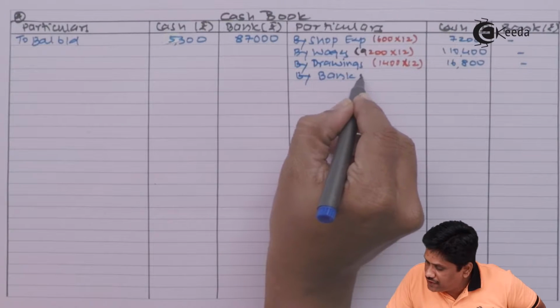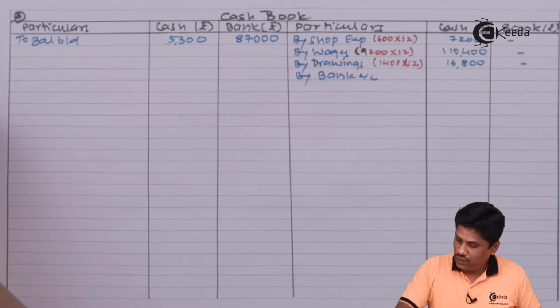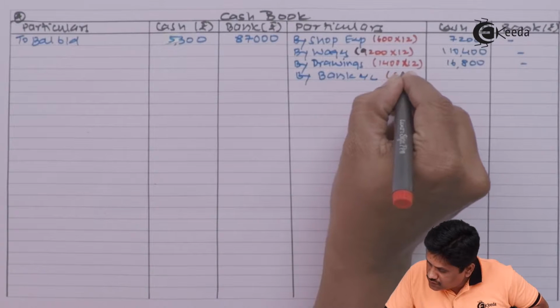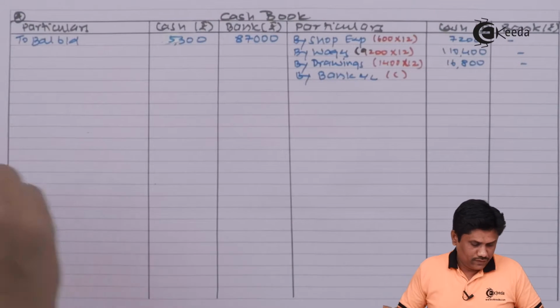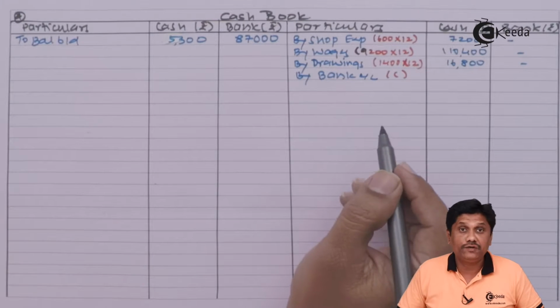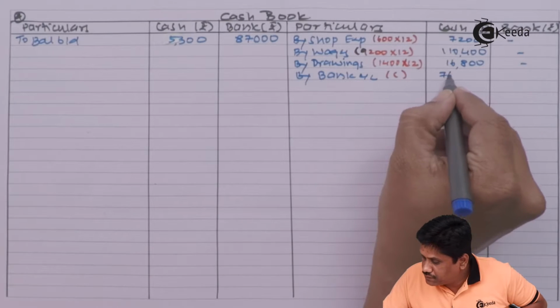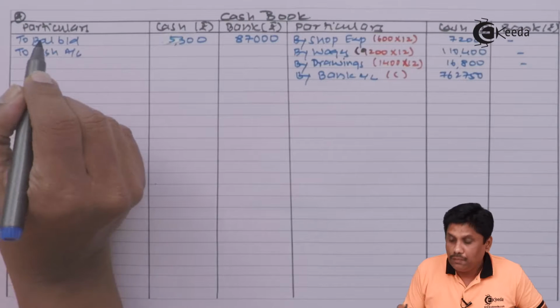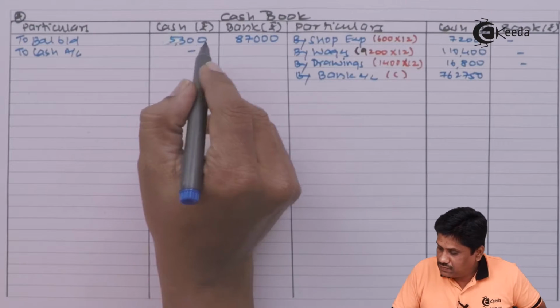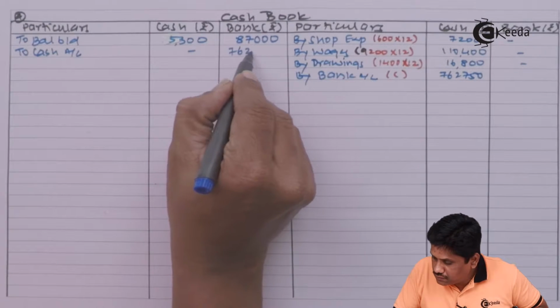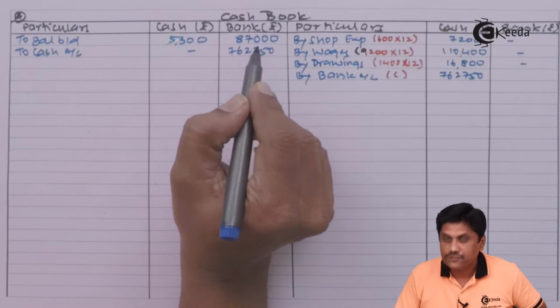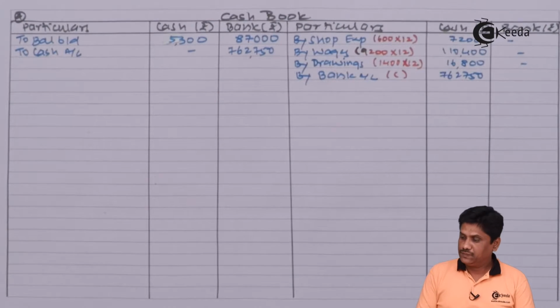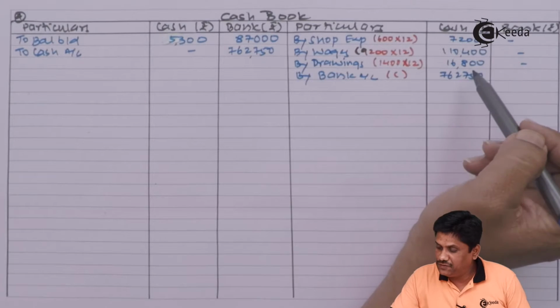It is a contra entry. So I am mentioning here C for contra. Amount is 762,750. Bank account on debit side is 762,750. So this is what we have recorded, and second effect of these things will be given.